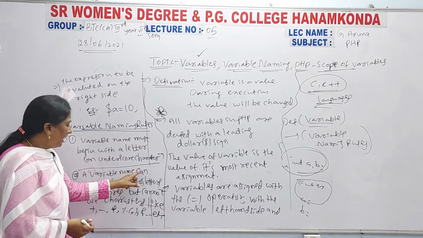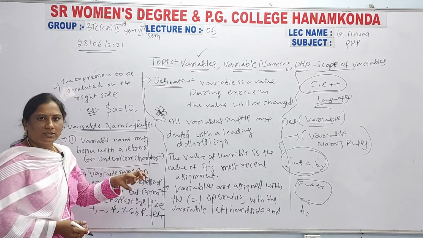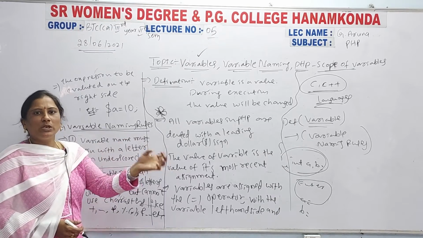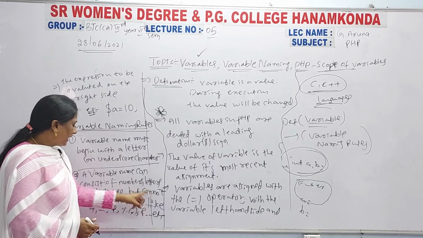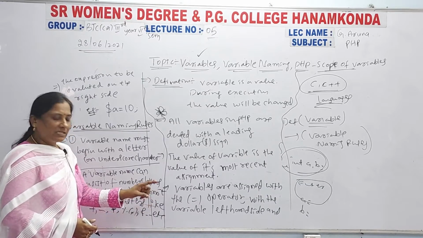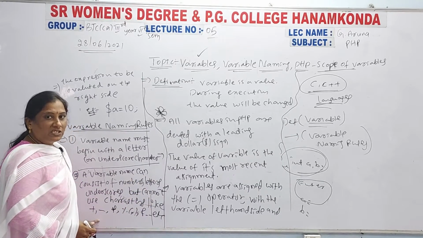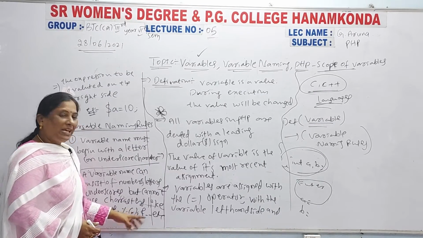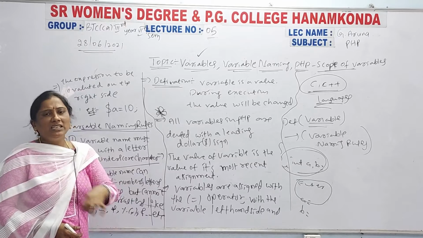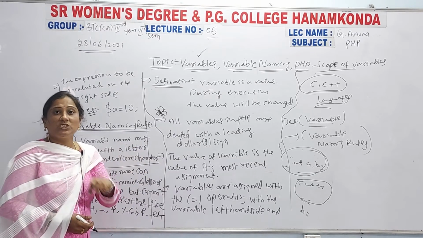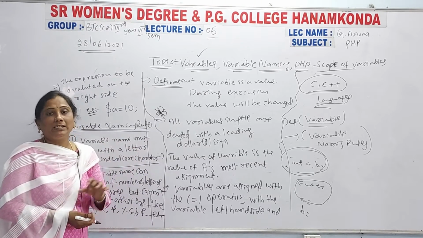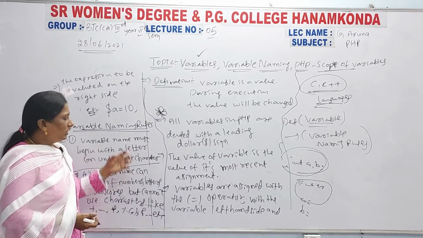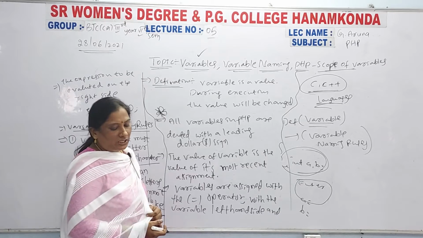A variable name can consist of numbers, letters or underscores. With these you can declare the variables, but you cannot use any special symbols. What are they? Plus, minus, star, percentage, comma, ampersand, these symbols cannot be used. Any special symbols, you don't use in variable declaration. So these are the rules.